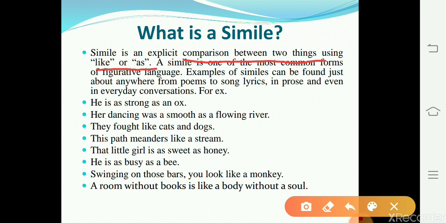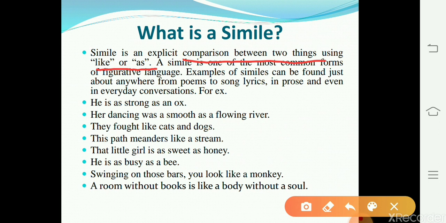In the same way, second sentence, her dancing was as smooth as a flowing river. It means that the girl's dancing is effortless, compared to the effortless moving of a river. In the third sentence, they fought like cats and dogs. It conveys the idea of frequent violent arguments between two people. Next sentence is, this path meanders like a stream. The path curves back and forth across the landscape like meandering streams.